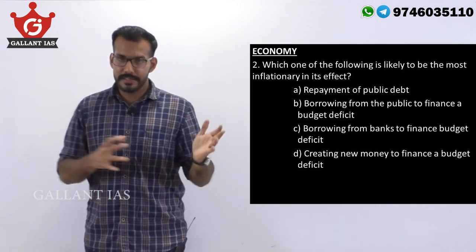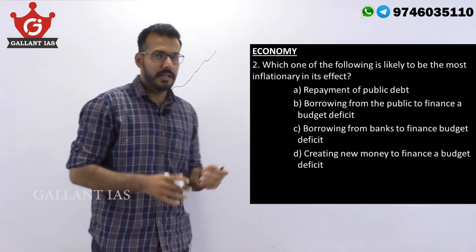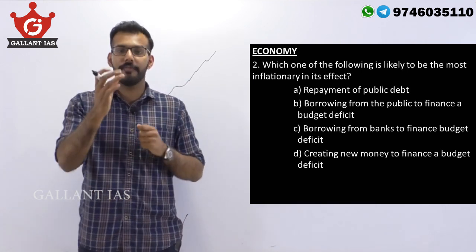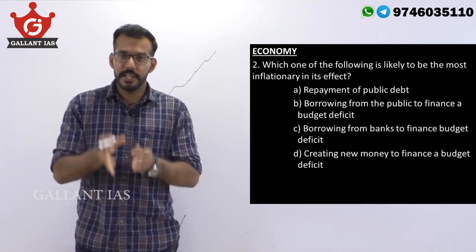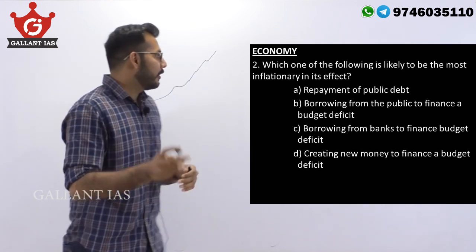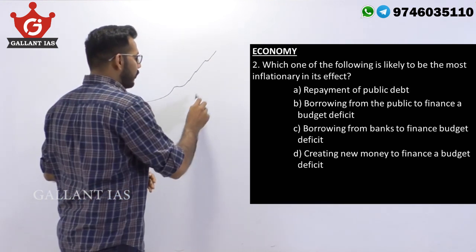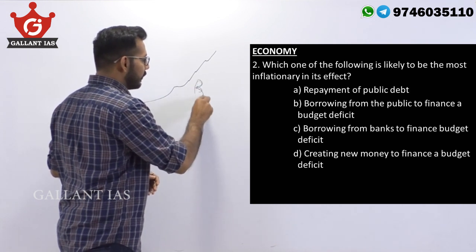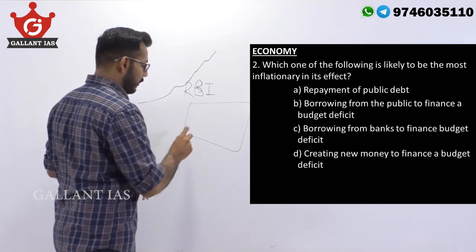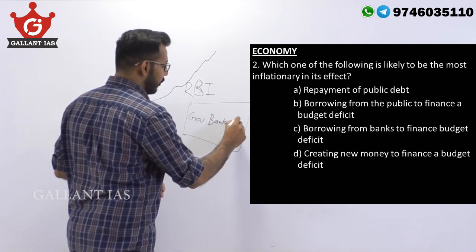Inflation is a persistent or continuous rise in price in an economy. Inflation is bad news precisely because it diminishes the value of the money that you hold. It reduces the purchasing power of an individual or a citizen. Therefore, it is very important that the government should control the movement of inflation. Government has instituted RBI to control this inflation. In the market, we have the government, the banks, and public.